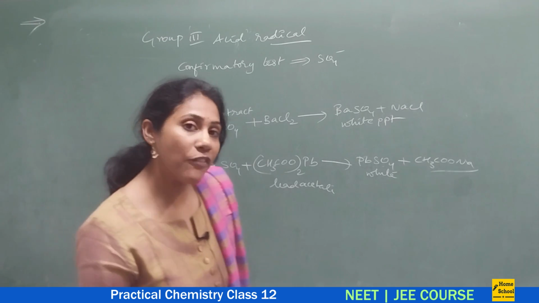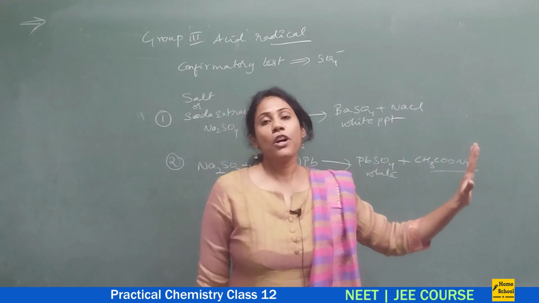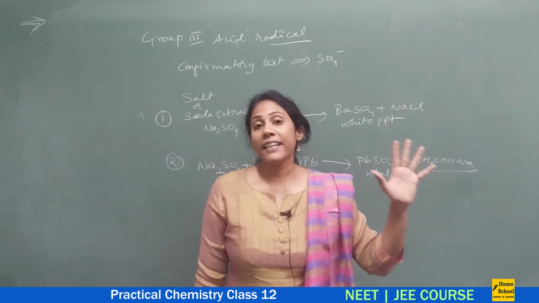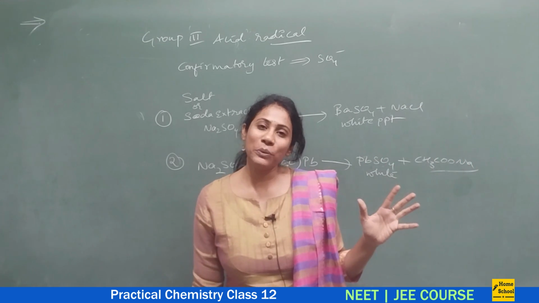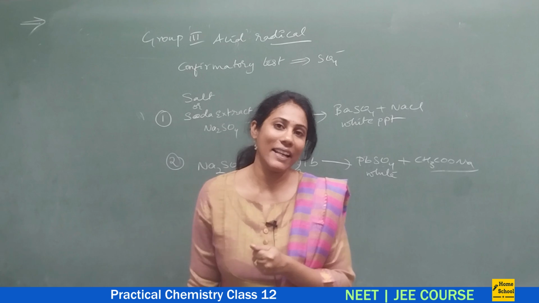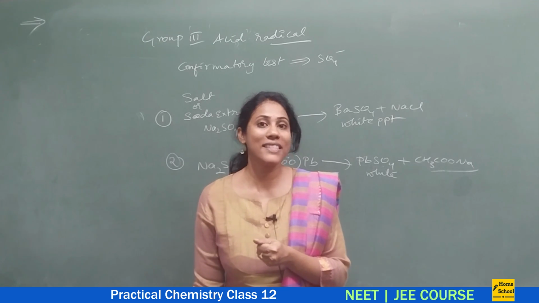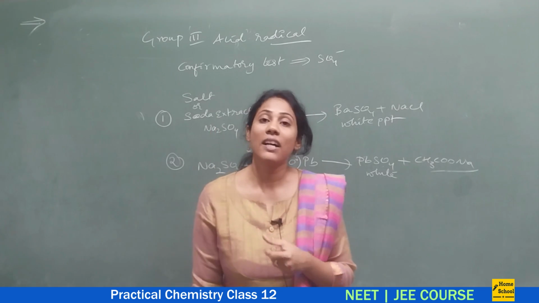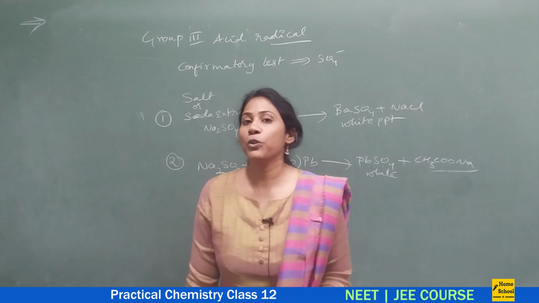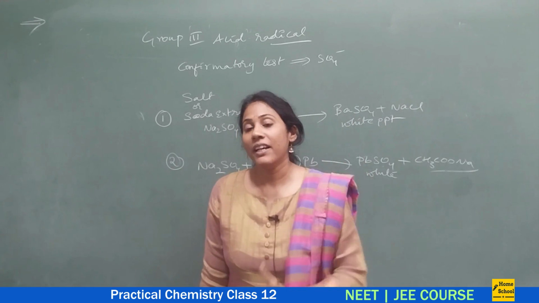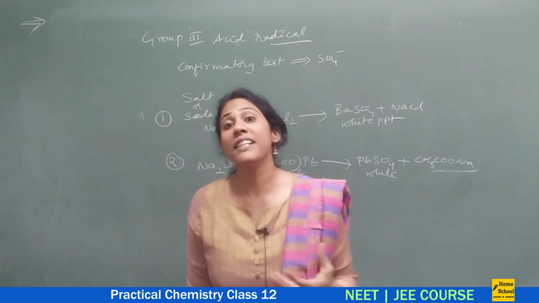With this we have completed detection of acid radicals, and in the next video I will tell you the detection of basic radicals. There are 6 groups of basic radicals along with the 0 group. So altogether 7 different groups we have to study. We will discuss in the next video.